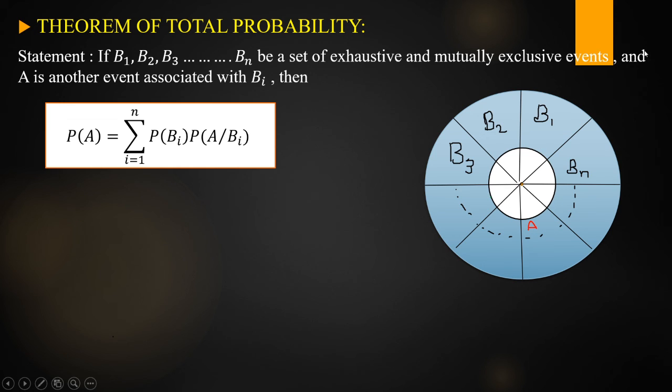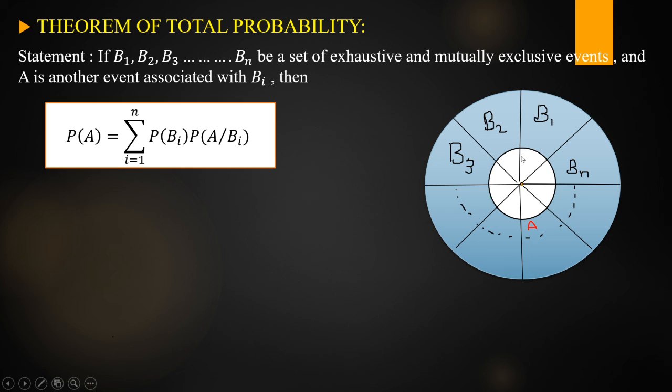So what is in our question? A is another event associated with Bi. If you observe clearly, this blue line and white line, this total part is B and A also. A is associated with B1, B2, B3, and so on, Bn.